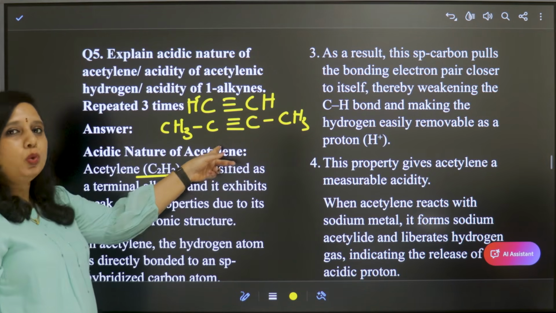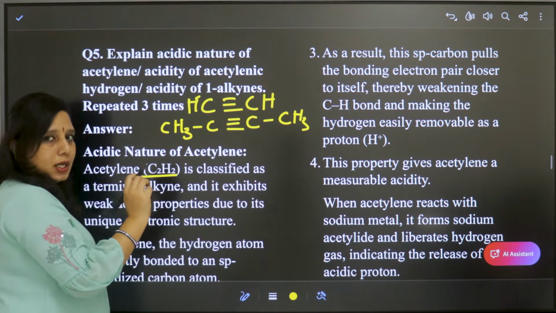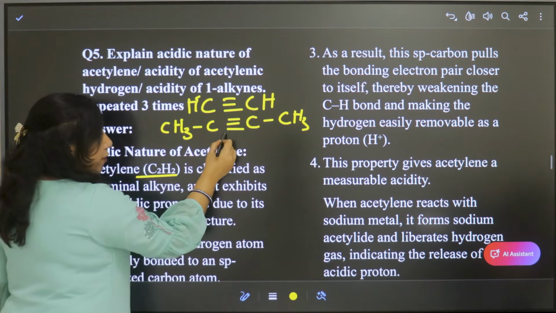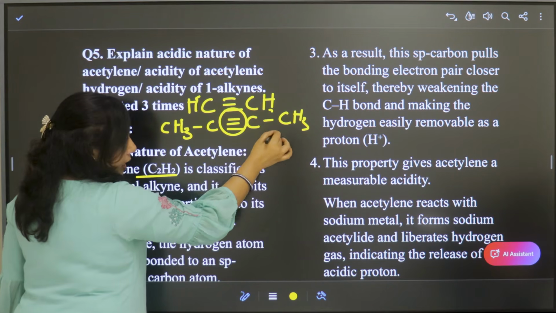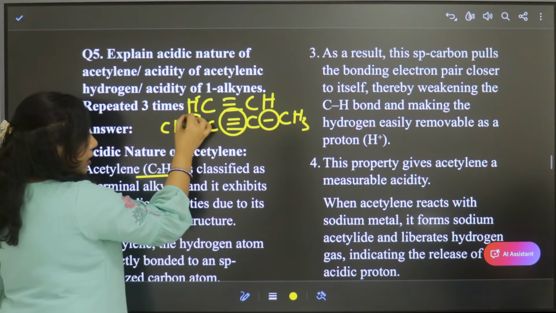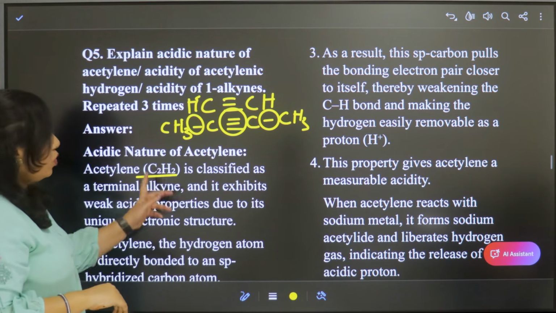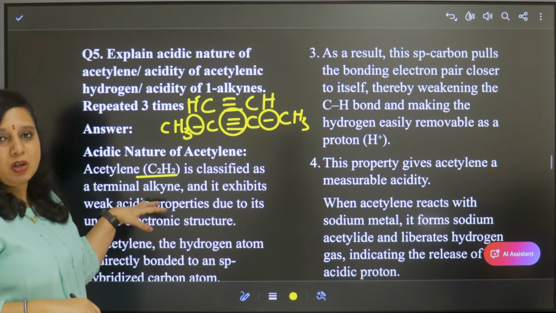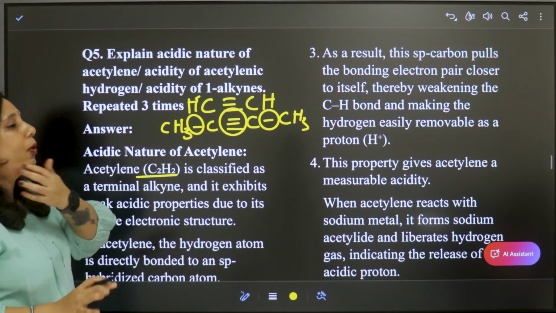So this one, 2-butyne. Here the triple bond is present in between, so hence it is not terminal. If the triple bond is present in this position or in this position, then it is called a terminal alkyne. Here we have taken the example of acetylene, so it is terminal. So you need not bother.